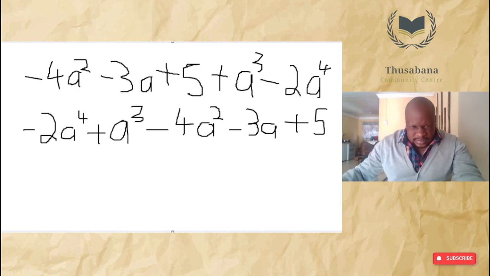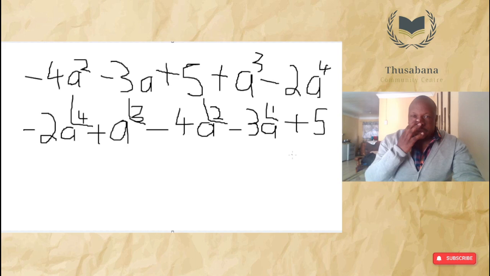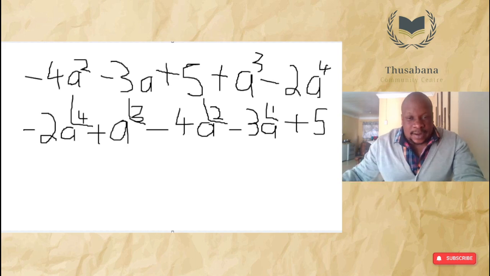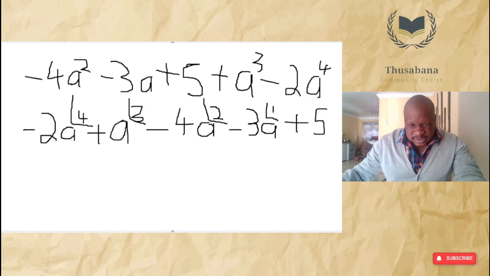It would be from the largest exponent to the one immediately thereafter. 4, 3, 2, 1. We know that when we don't have anything here, it's a 1. And then the constant, the one that is standalone. So basically that's what it would mean to arrange in descending order.